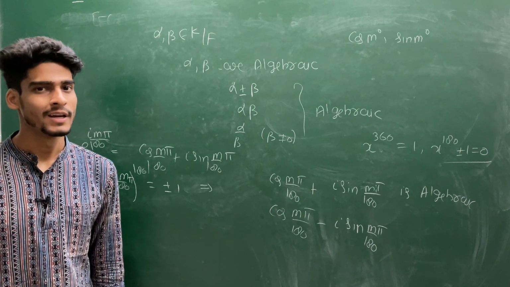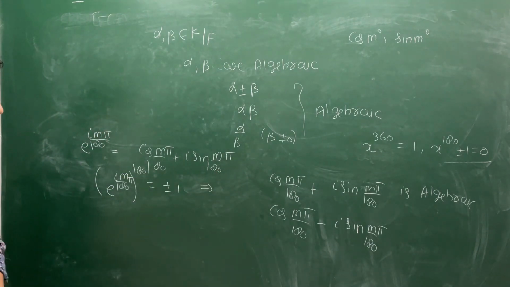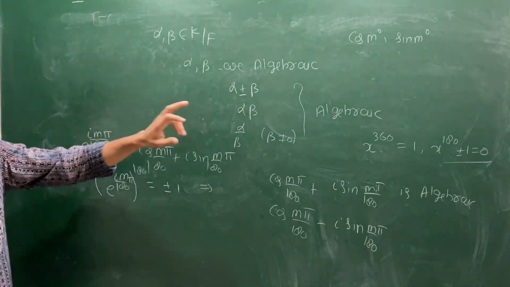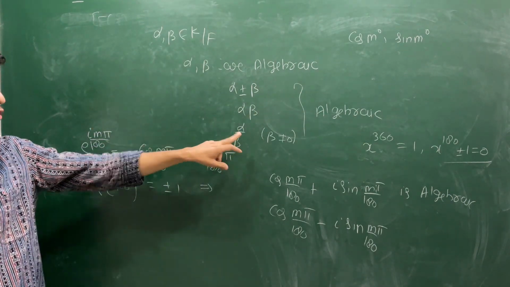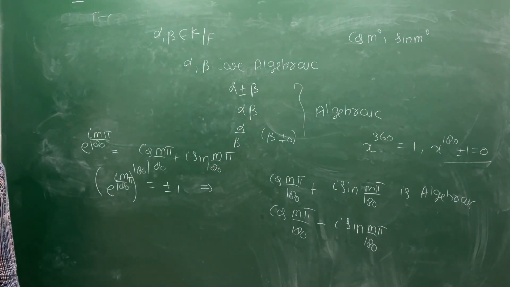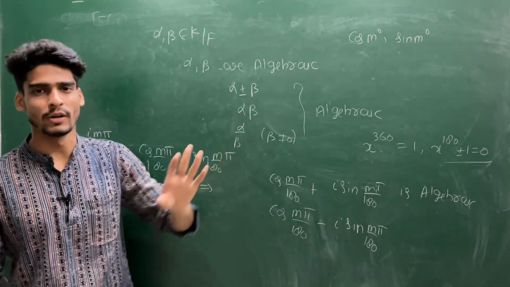So you can use that criteria. This is enough of a hint for you. We will first prove that the sum of two algebraic elements is algebraic, the product of two algebraic elements is algebraic, and the quotient of two algebraic elements, provided it is defined, is going to be algebraic over the base field. Then we will come to this question. This you may get in your examination also.